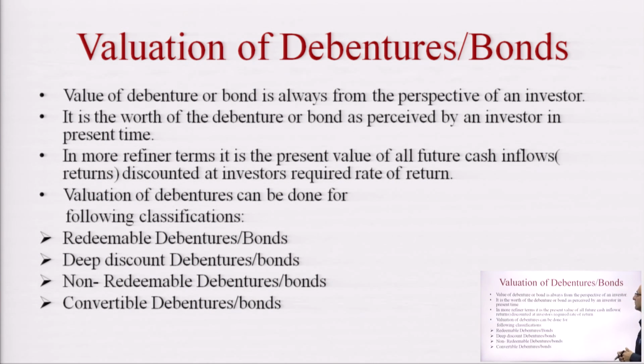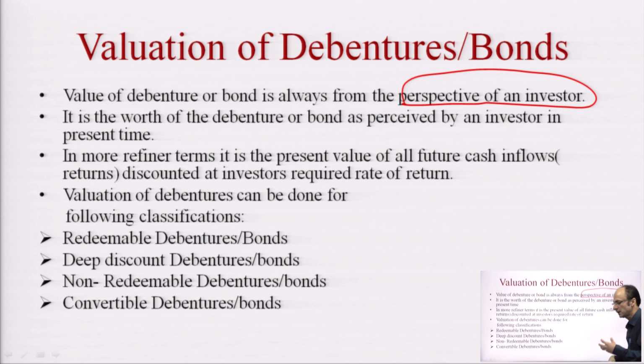Now see the definition. Value of a debenture and bond is always from the perspective of an investor. Now the word perspective of an investor is very important here. What does perspective of an investor mean here? Perspective is a subjective matter. It changes from investor to investor.